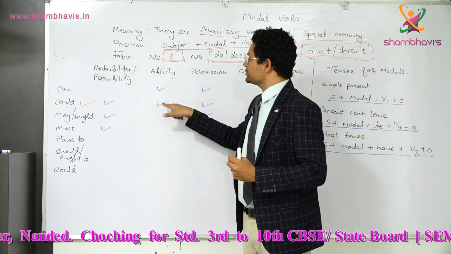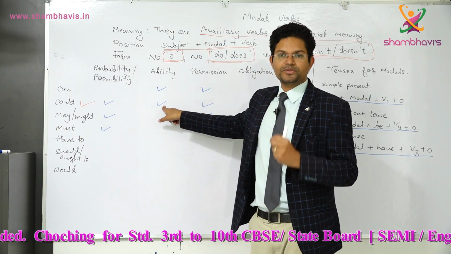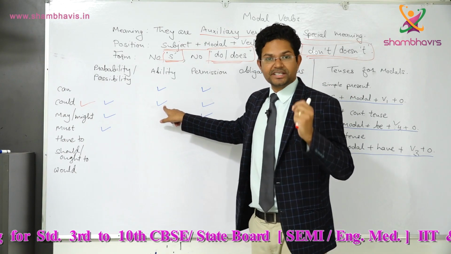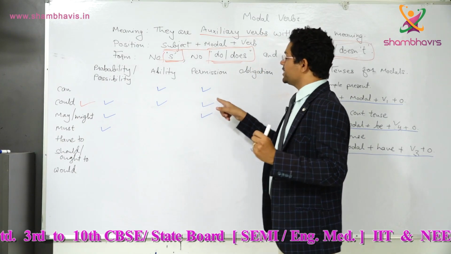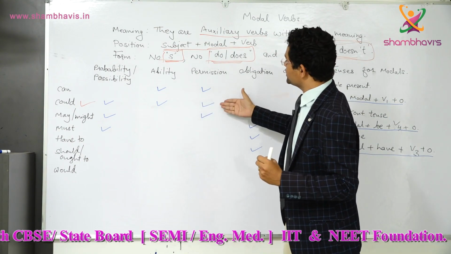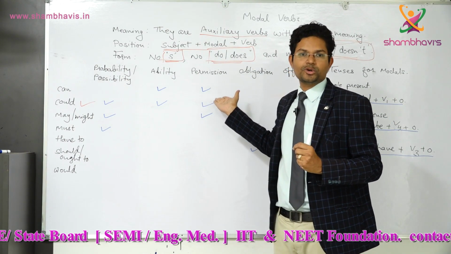Number 2, it is also used for ability, but it is used for ability in the past. I could do this work. So it is ability in the past. Number 3, could can be used for permission also. Now let us see what is the difference between can permission and could permission.